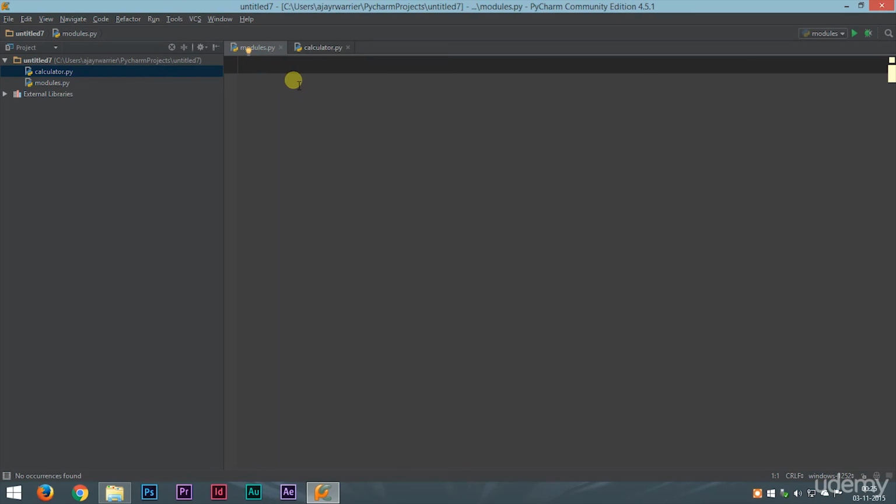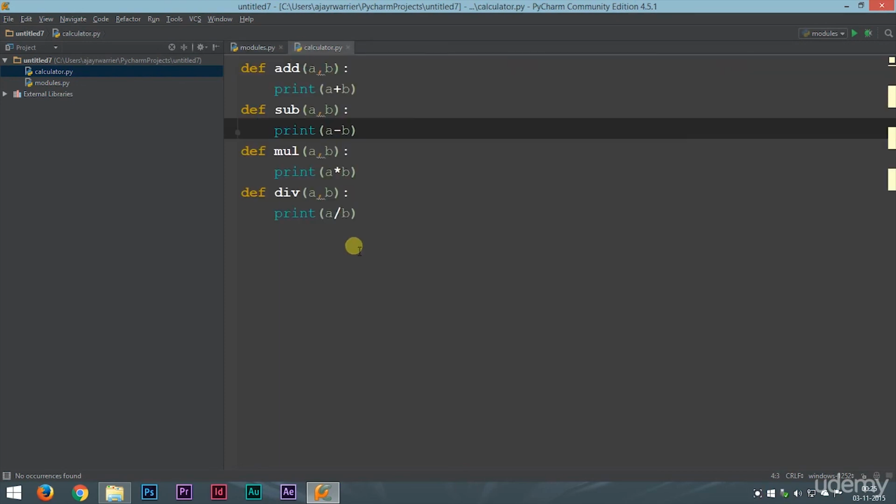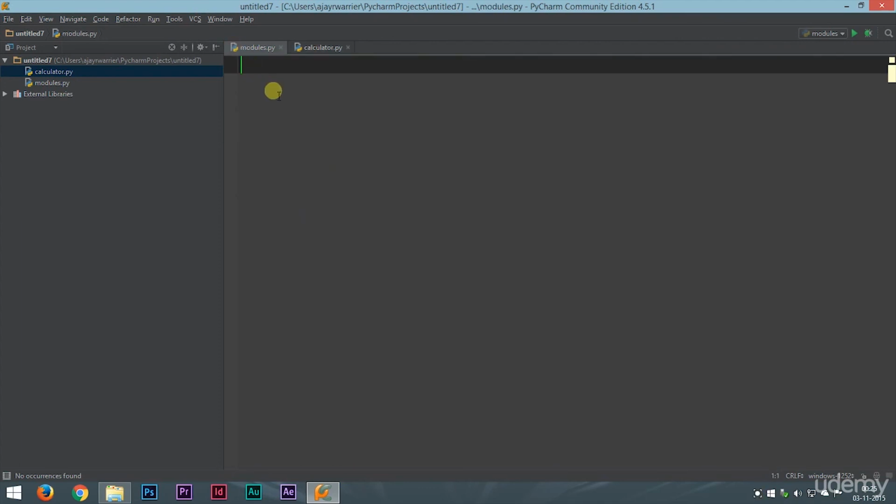Now suppose you want to use these functions in another program. You could try copy pasting this code into this program and then use it, but that will increase the program size. So there is a very simple way you can do this.